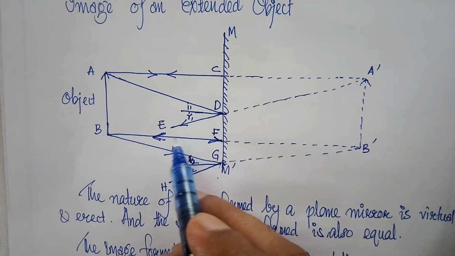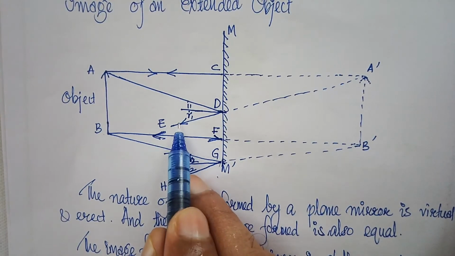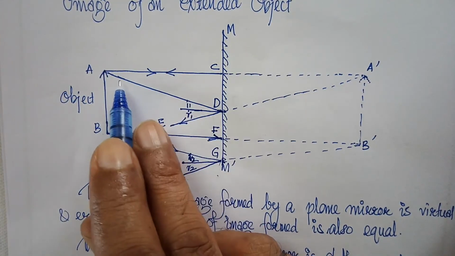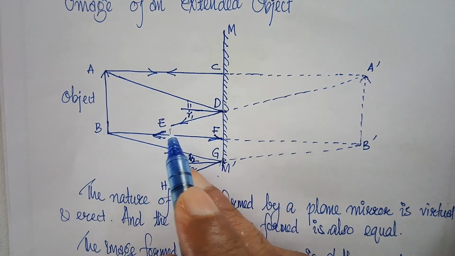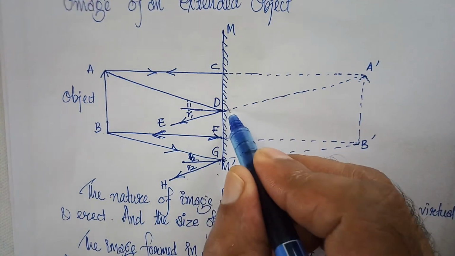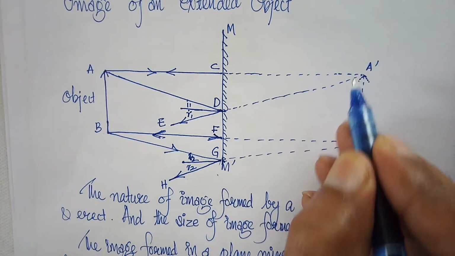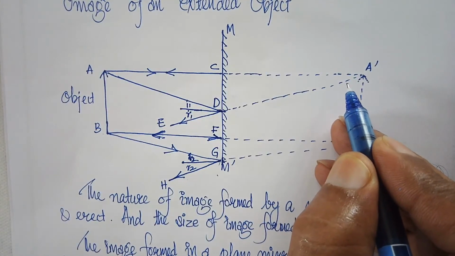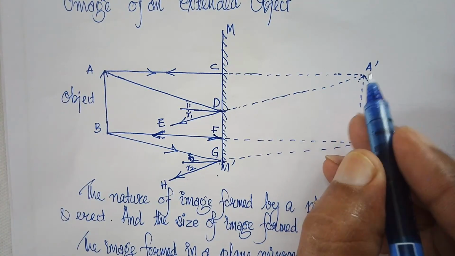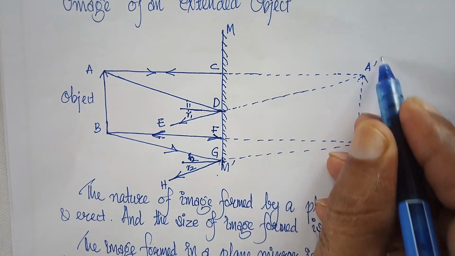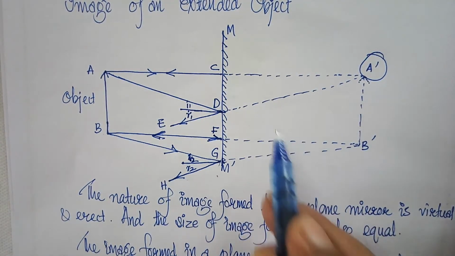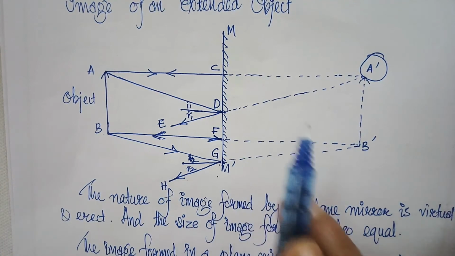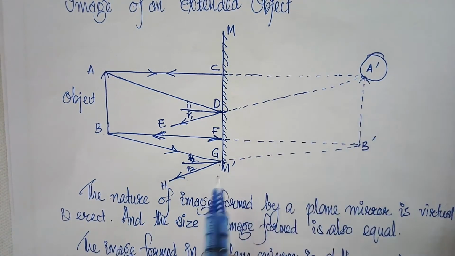When we produce the two reflected rays CA and DE backwards with the dotted lines like this, they meet at a point A'. So A' is the virtual image of the tip point A of the object.